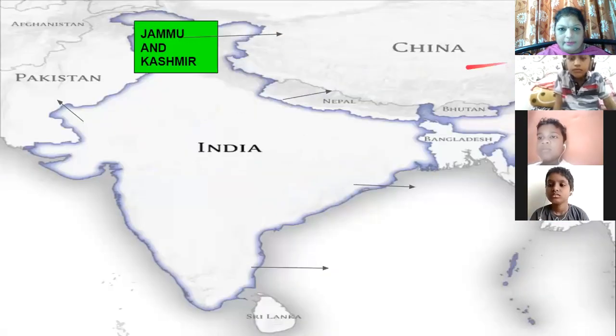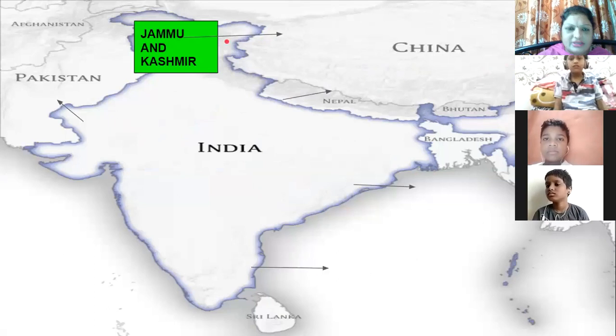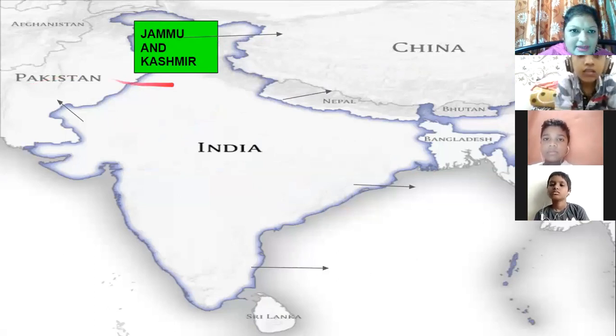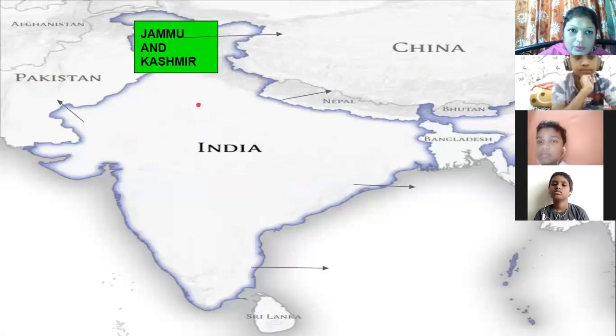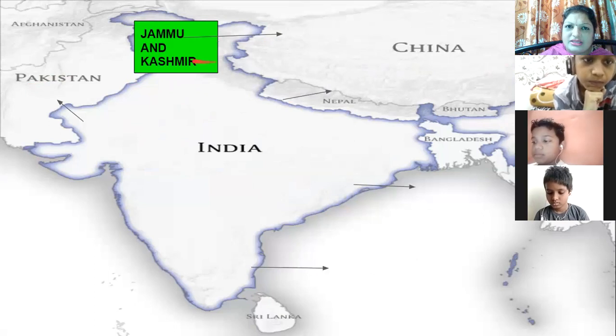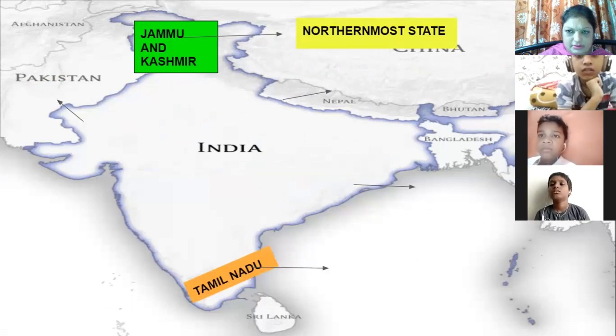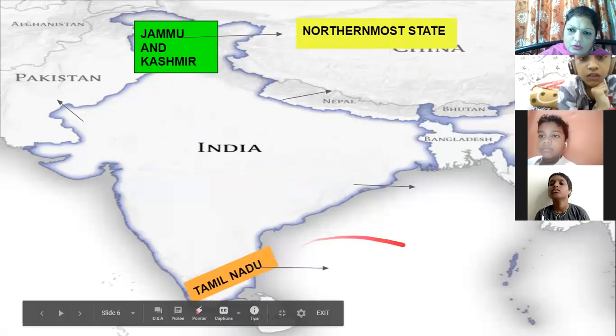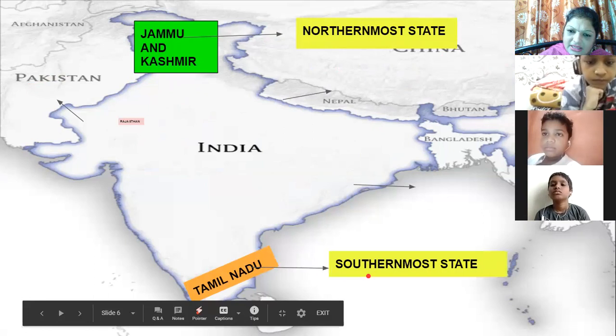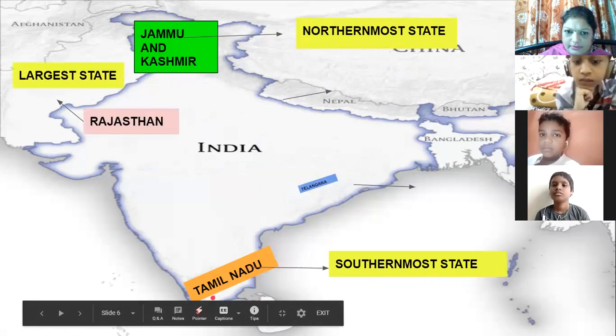Now look here. As I explained to you the directions, now let's come back to India again. Which is the state to the northernmost, meaning extreme north? Jammu and Kashmir is the northernmost state. Tamil Nadu is the southernmost state, meaning to the extreme south.